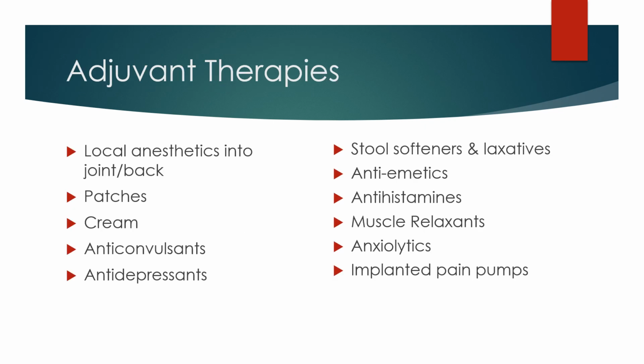There are many things we can do to help pain in addition to pain medications that are not considered alternative or complementary therapies, and we call these adjuvant therapies. We use these to treat the pain or the side effects from the pain medications. As far as treating side effects, we have antiemetics, stool softeners, laxatives, and antihistamines like diphenhydramine or Benadryl to help the itching, as some people get itching when they take opioids.